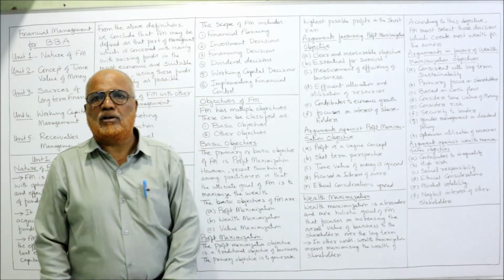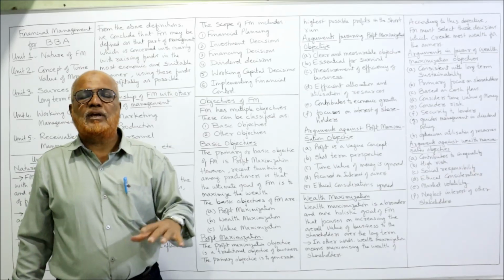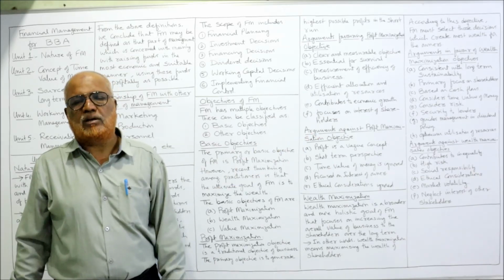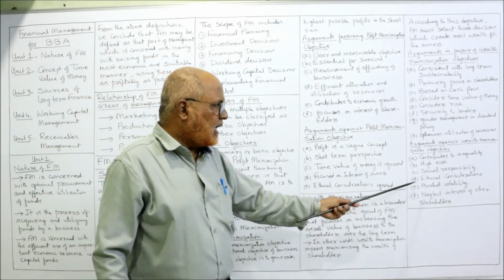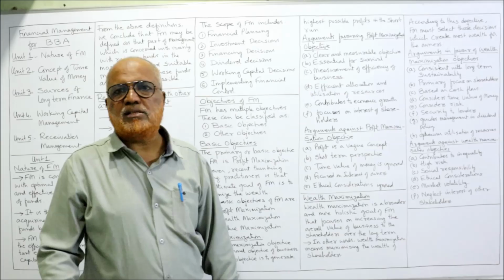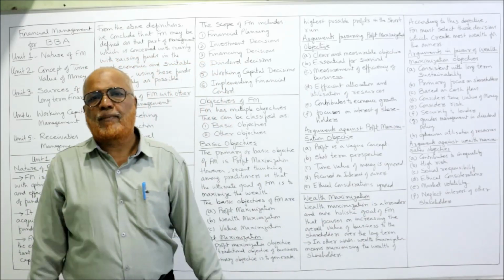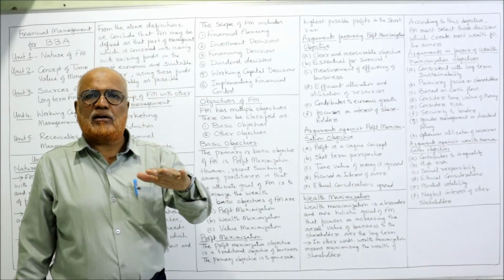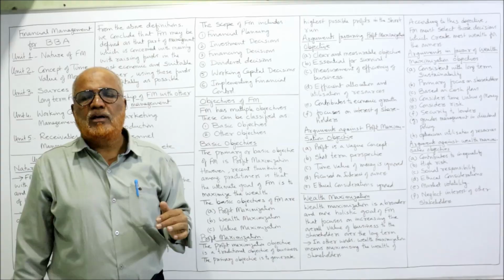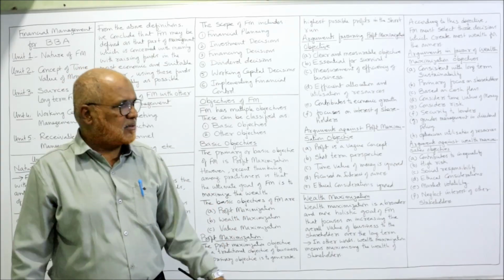Social responsibility. If we consider the social factors also in the case of wealth maximization, what will happen? The profitability will come down. Then, ethical considerations are also considered, which will increase the cost. Market volatility. The market will not be the same. It will be dynamic, ever changing. In that case, it will be difficult to keep the wealth maximization objective.